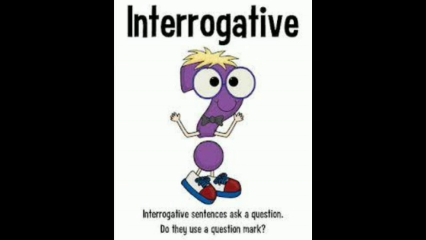Now we'll see interrogative sentences, meaning sentences that ask a question. Interrogative sentences ask a question and end with a question mark.